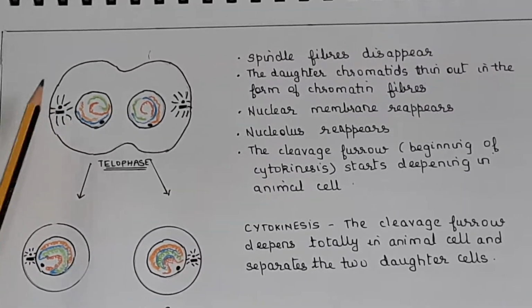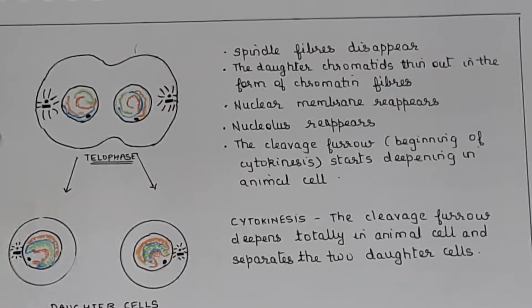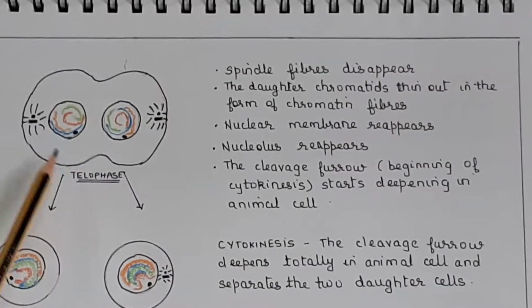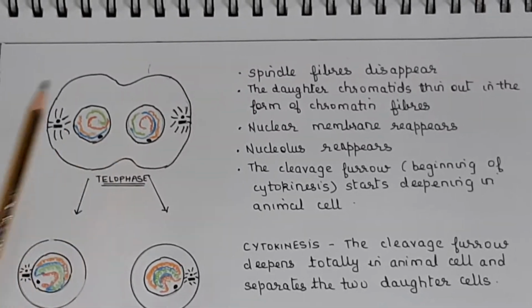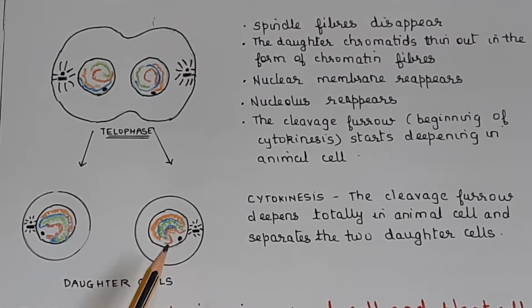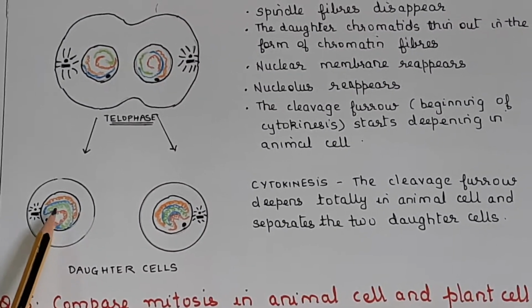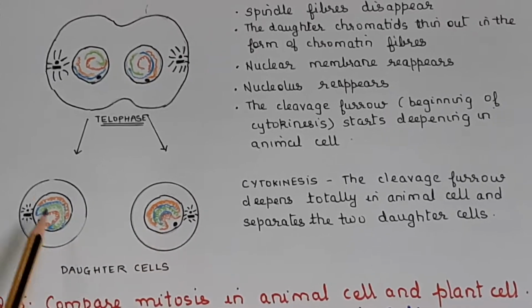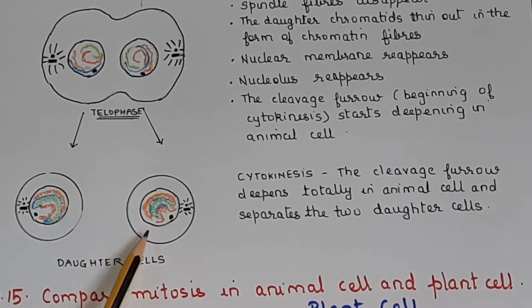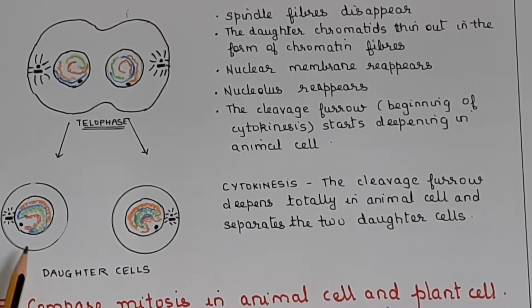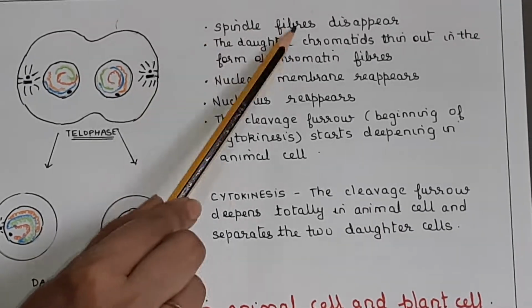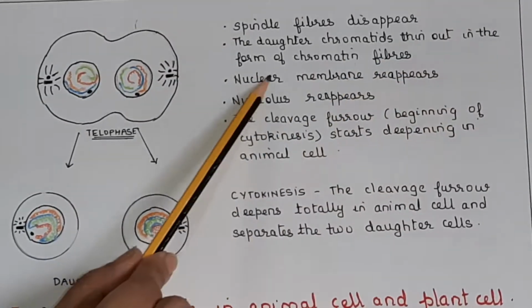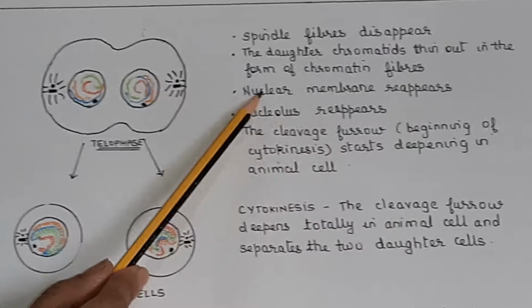Okay, so exactly the reverse conditions will take place in telophase as what was occurring in prophase, and ultimately this furrow will further deepen, and you are getting two daughter cells, each containing again 4. We started with 4 chromatin network, and we are ending also with 2 cells, daughter cells, having the same number of chromosomes. Okay, so spindle fibers have disappeared, daughter chromatids then thin out in form of chromatin fibers, nuclear membrane